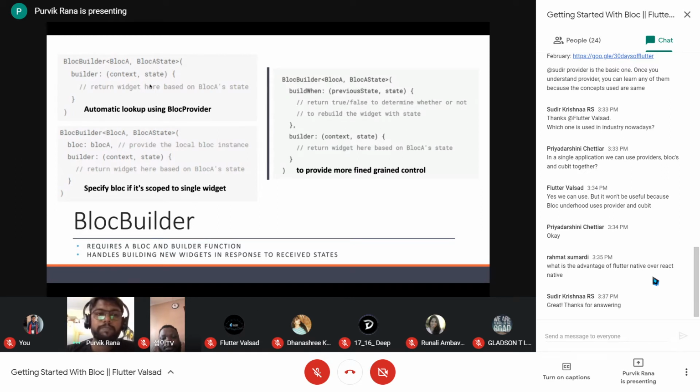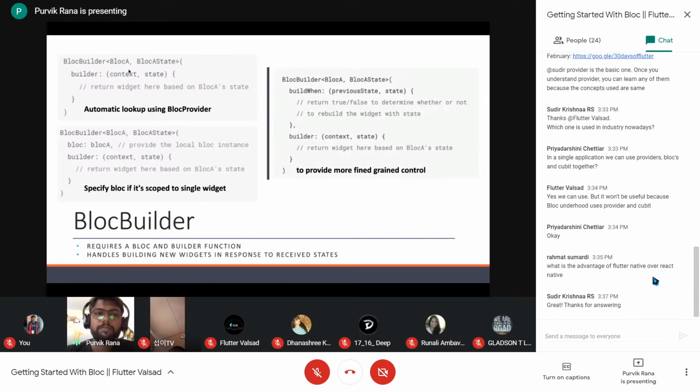And here, as you can see, it will automatically look up using the block provider. So we have not specified the block over here. The block builder will look up to the previous part of your application to see whether we have provided the block using the block provider, or whether we are directly acting with the help of the block builder.